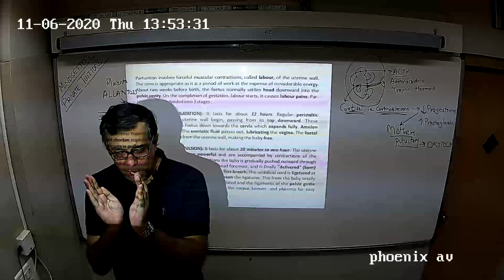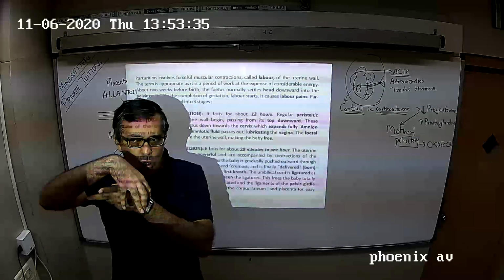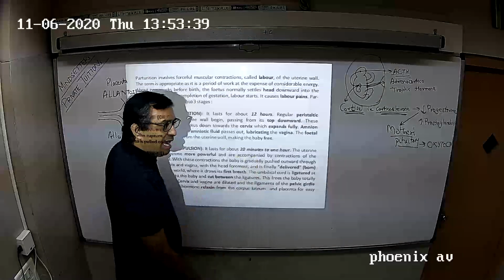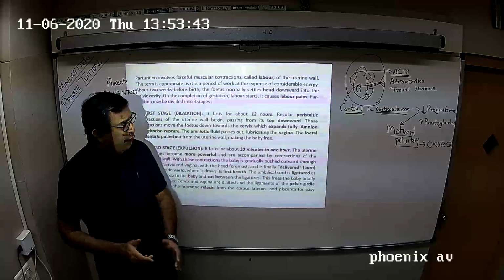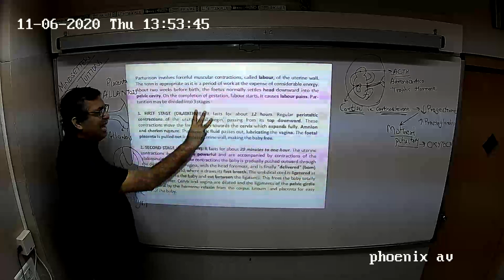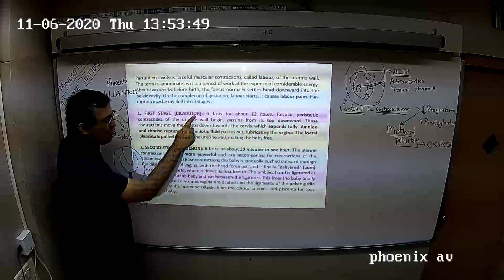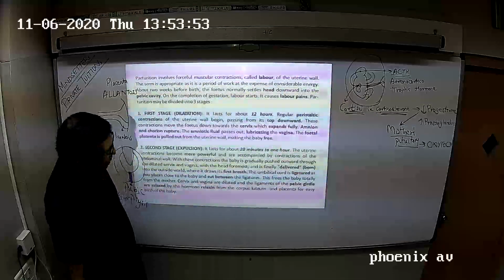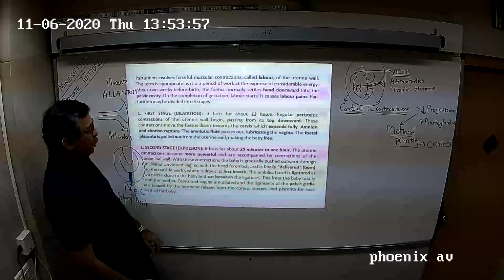So the internal os stretches, the head of the baby locks in with the amnion and chorion, and now labor pains begin as more oxytocin and prostaglandins cause force of contraction. Parturition takes place in 3 stages. The first stage is called dilatation, the second stage is called expulsion, and the third stage is called the placental stage.